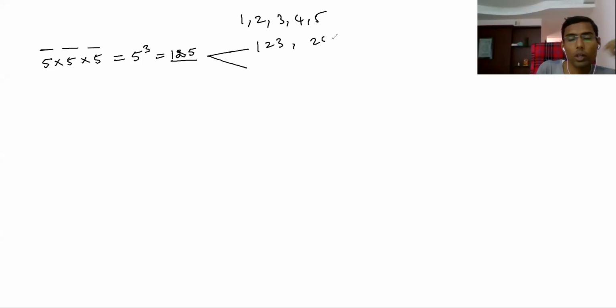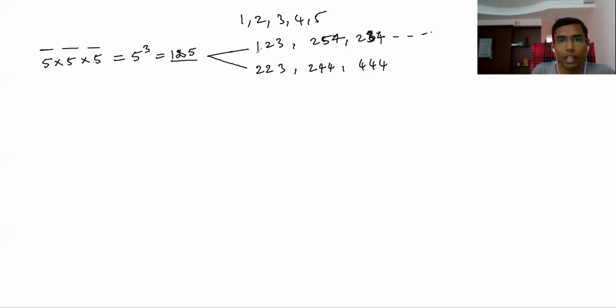So 1, 2, 3 is there. 2, 5, 7 is there. 2, 6, 7, 2, 5, 4 is there. 2, 3, 4 is there. Like this, all these numbers are there. In this, numbers with no repetition will also be there. Here, for example, 2, 2, 3 is there. 2, 4, 4 is there. 4, 4, 4 is there. This type of numbers also will be there. The numbers without repetition are also there.